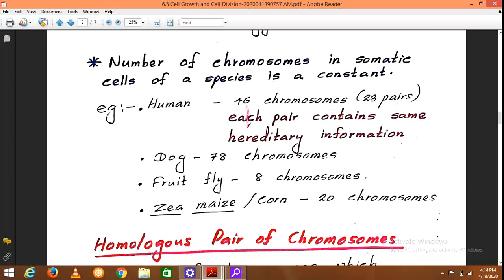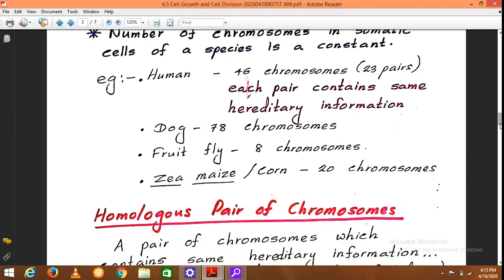Out of these 23 pairs, each pair contains the same hereditary information. That means there are 23 types of chromosome pairs. In a dog there are 78 chromosomes, fruit fly 8 chromosomes in a somatic cell, Zea mays or corn there are 20 chromosomes. If you like, you can search and find the number of chromosomes in somatic cells of different species.